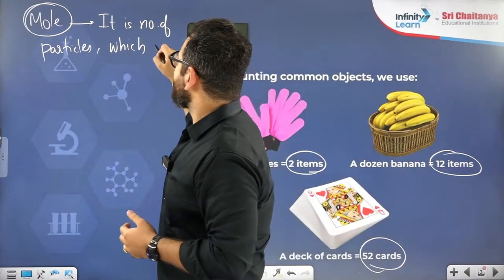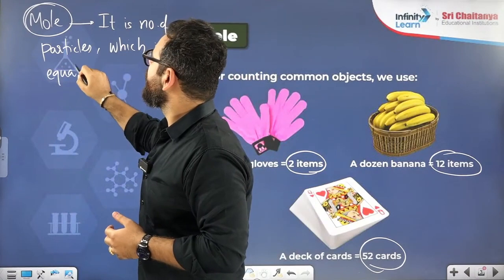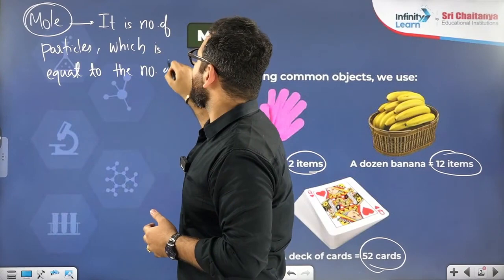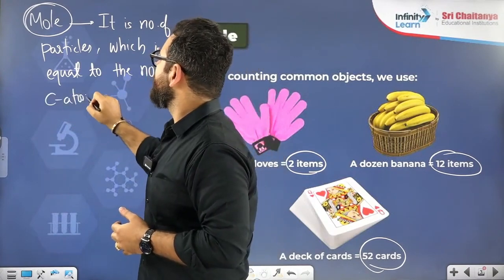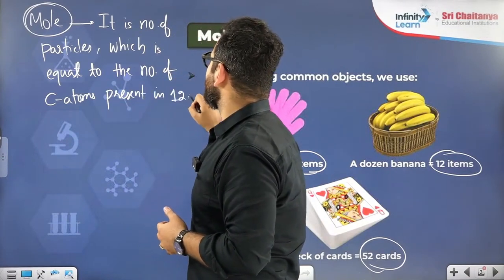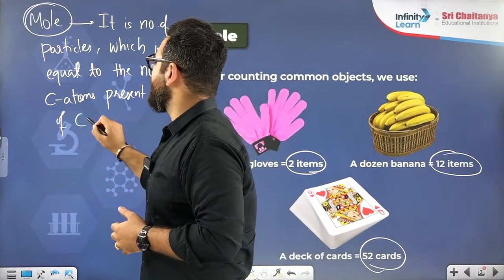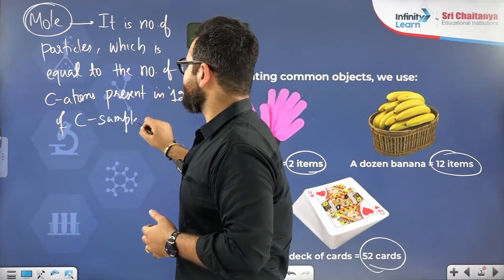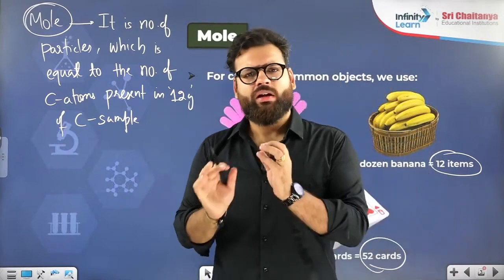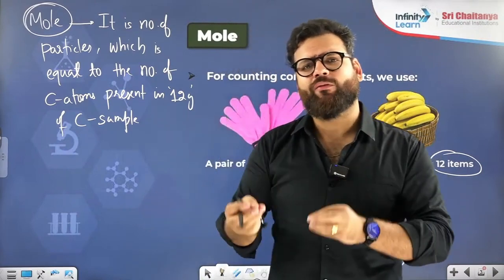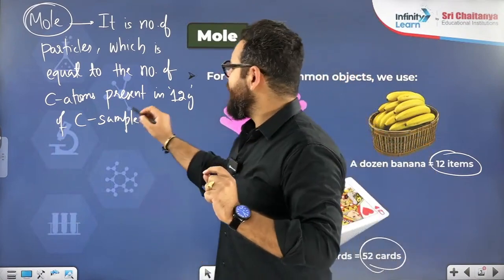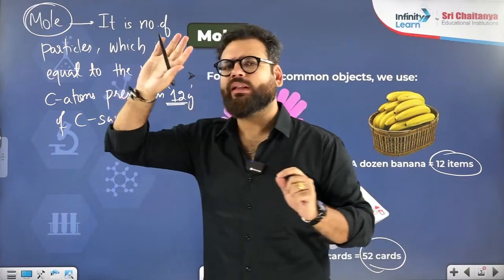It is number of particles which is equal to the number of carbon atoms present in 12 grams of carbon sample. You pick out 12 gram of graphite, 12 gram of diamond, whatever you take. You can take fullerene, graphite, diamond, whichever carbon sample you take, exactly 12 gram. In that 12 gram, how many carbon atoms are there, you find.